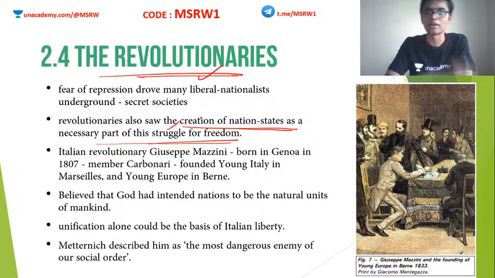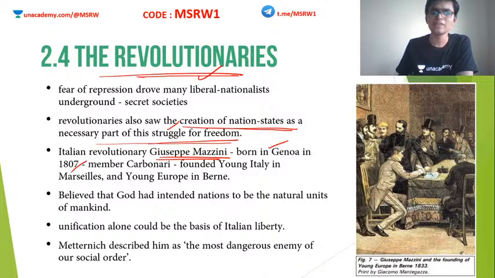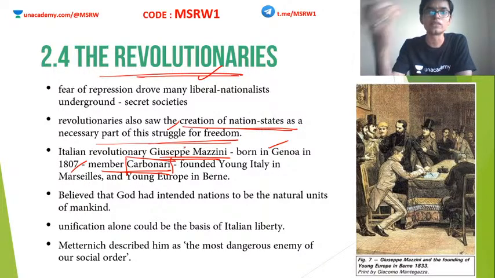Clear? So one example of a revolutionary at that time was Giuseppe Mazzini. I hope many of you have heard this name, Mazzini. Giuseppe Mazzini was an Italian revolutionary. A brief history of his life is given, but that is not very important. He was born in Genoa in 1807 and he became a member of Carbonari. What is Carbonari? Carbonari is one of the most famous Italian secret societies at that time, an Italian revolutionary group. The most prominent among those is known as Carbonari. So Mazzini became a member of Carbonari.